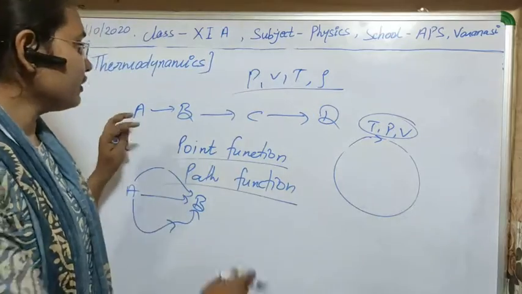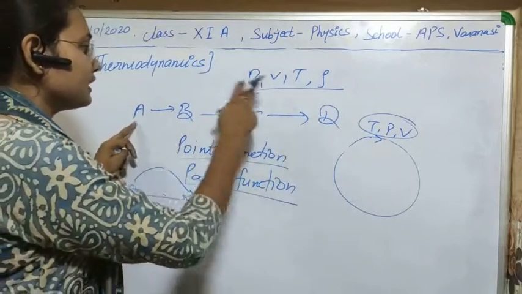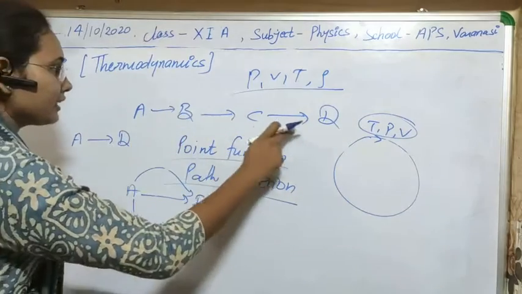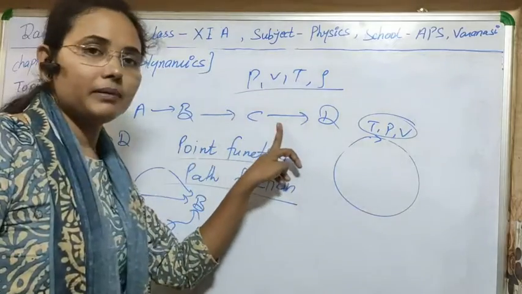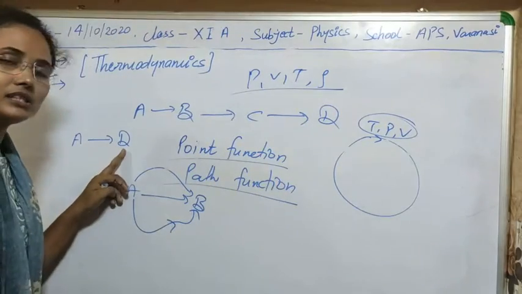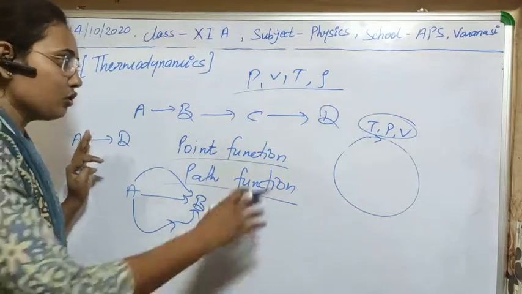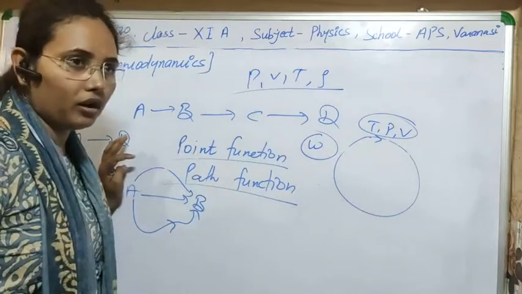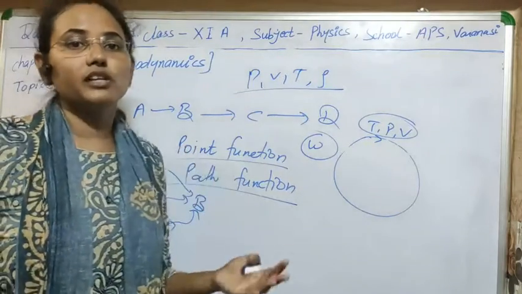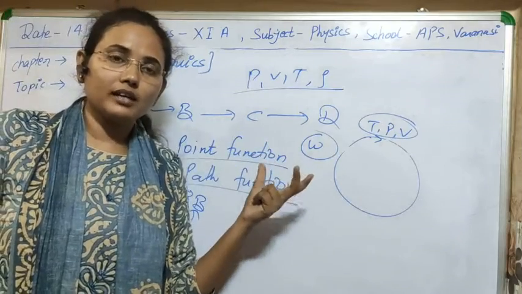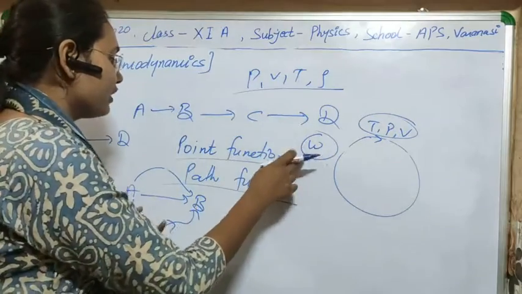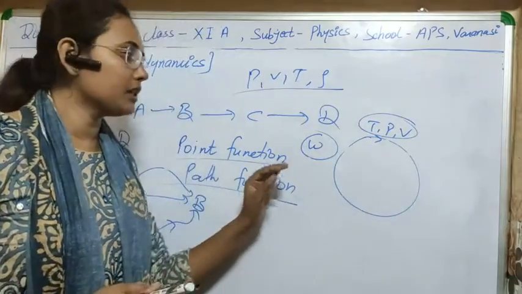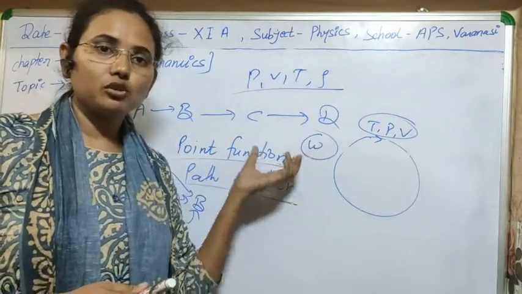Suppose in this same process A is changing into D. If A is changing directly into D, or if A is taking this other route, then in this process there will be more work done than if it changes directly from A to D. So work depends on the path through which the reaction is going on. Means it depends on the path through which we are doing the reactions, or seeing the reaction. So this will be known as a path function. Simply, path functions are those functions which depend on the process through which they are taking place.